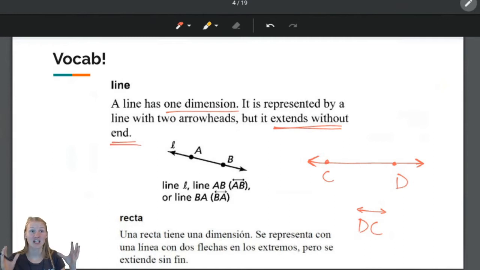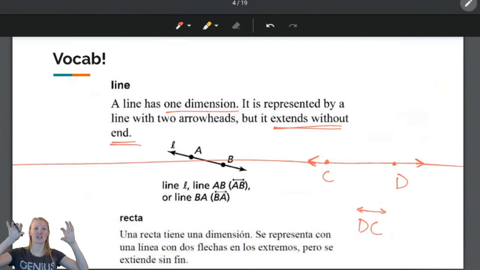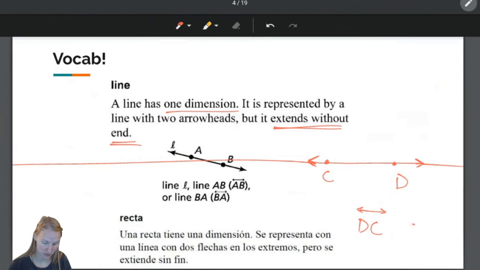It is the exact same thing because it extends forever without end, right? So if I pick up this line and I turn it around, it's still going infinitely in either direction. It's still going forever and ever. So it doesn't matter if you say line CD or line DC. If you're more comfortable saying line CD, cool, do it that way.